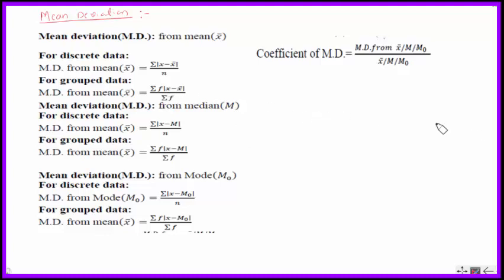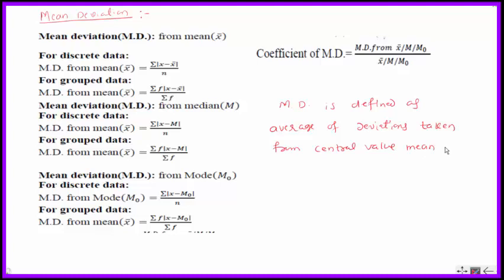Mean deviation is denoted by MD and is defined as the average of deviations taken from the central value: mean or median or mode or some central value A. So this is the definition, that is, average of the deviations taken from the central value.